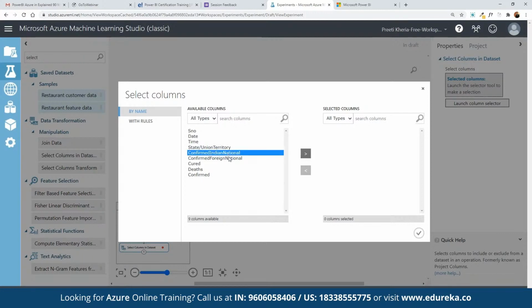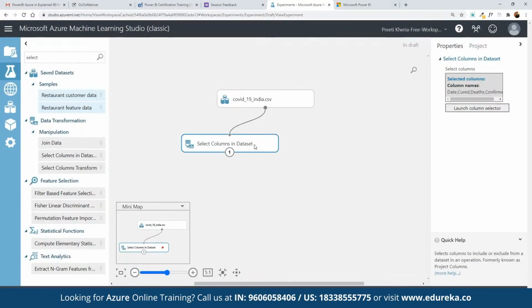Here we want to include confirmed, cured and deaths as well as a part of the data pointers that we want to work on. So here we can define the data as well. Now these are all the columns we want to work on, and here we can click on select. Again, these different columns have been selected as a part of our model building.